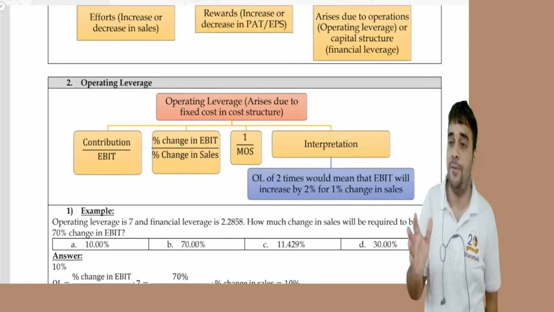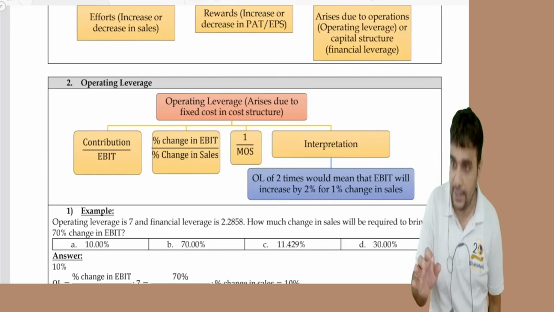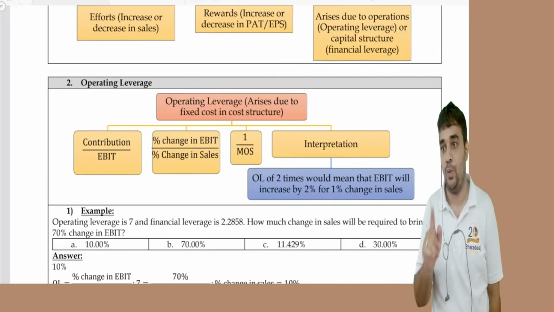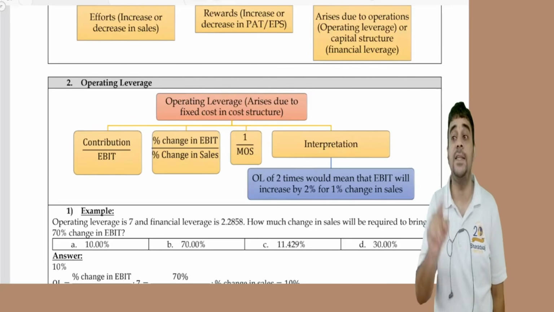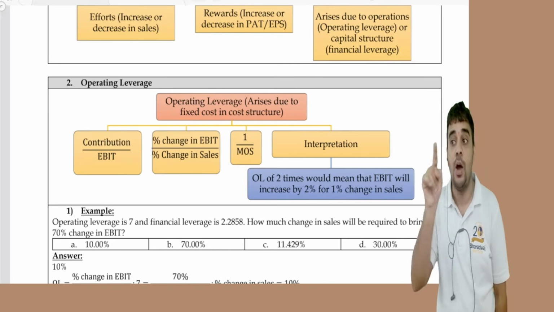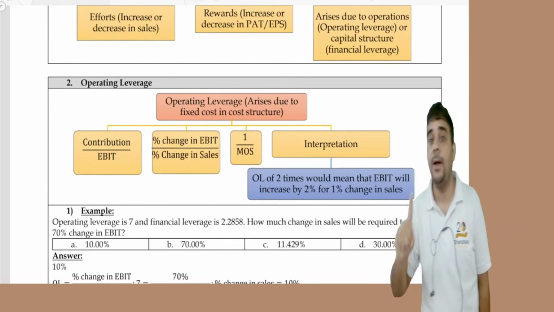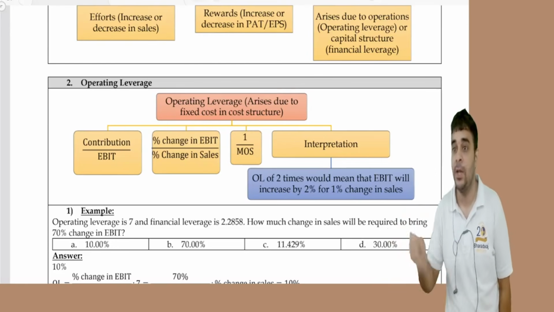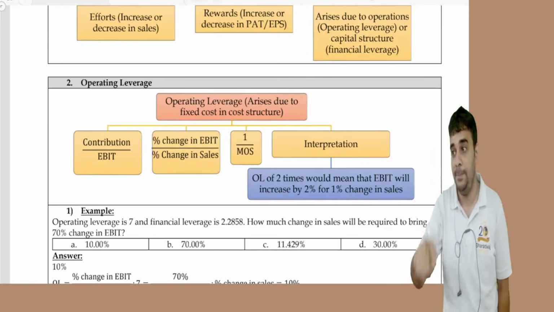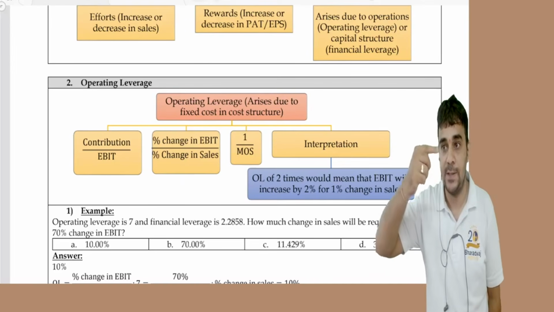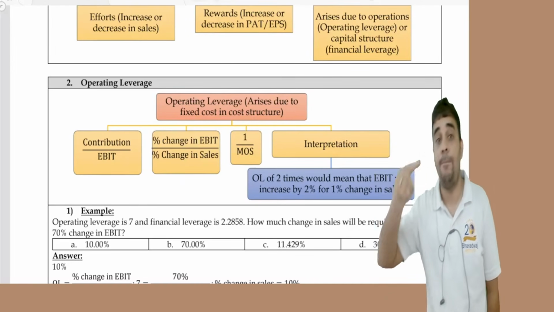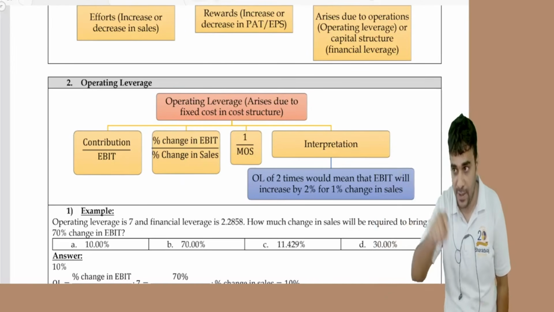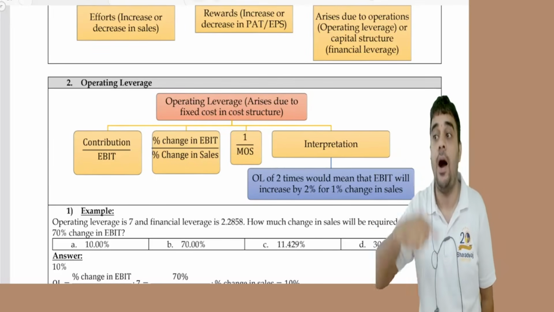Here we learnt the FL formula is EBIT divided by EBIT minus what is creating it: interest minus PD alone divided by 1 minus tax rate. Or percentage change in the last item, the last item of financial management, which is EPS, divided by percentage change in the first item, which is EBIT. Proxy for EPS is EAES; if there is no preference dividend, PAT or PBT.